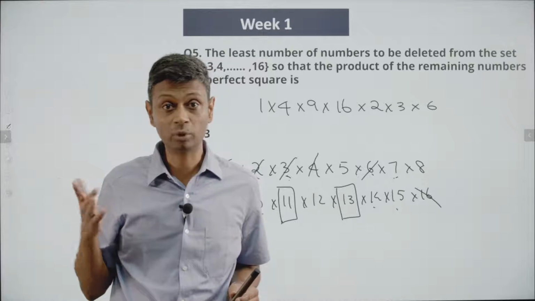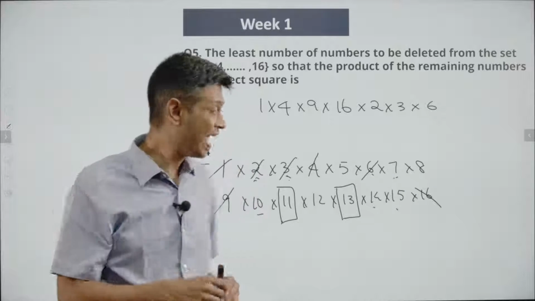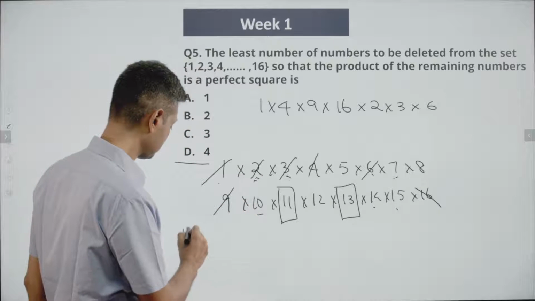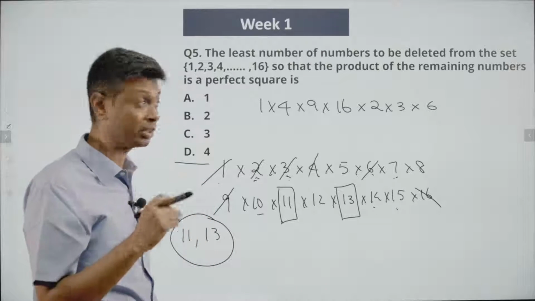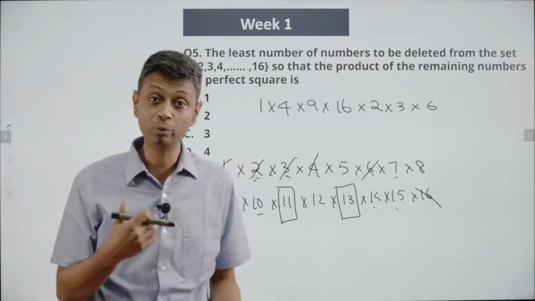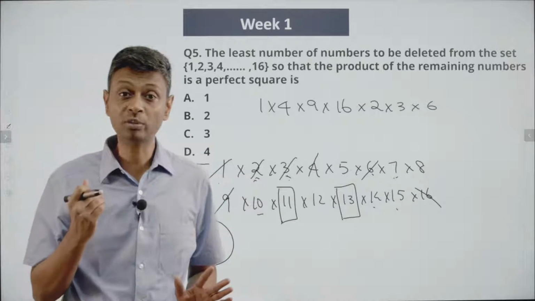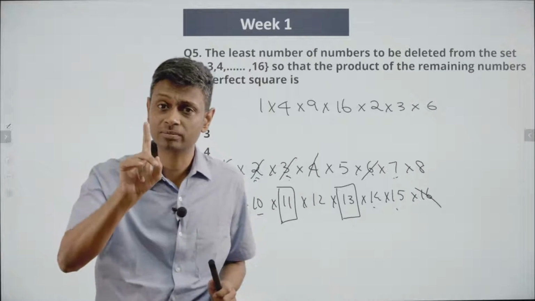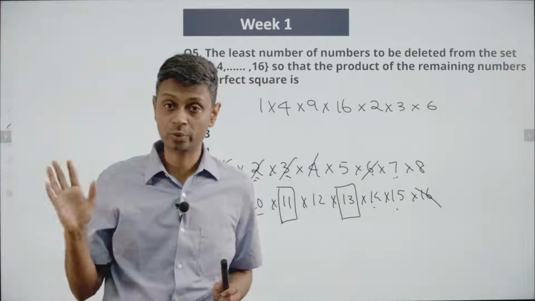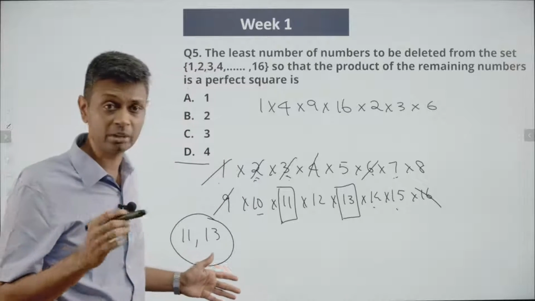There is no other 11 possible. So 11 and 13 have to be removed, because if I don't remove 11, it will be sitting inside my remaining thing. There is only one 11 in the system, so that cannot be part of a perfect square. So 11 and 13 will definitely be removed.